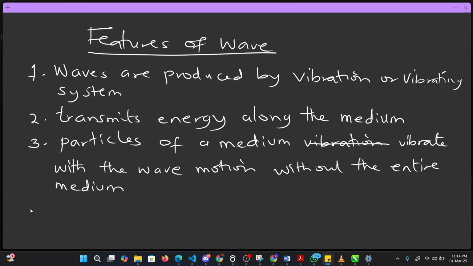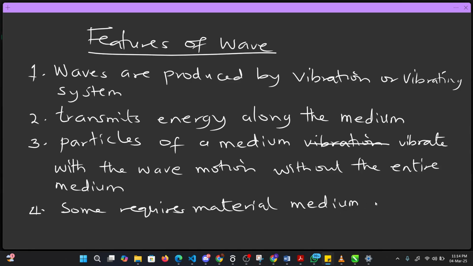Then the last feature that we have is that some waves require a material medium while some do not. So some require material medium for their propagation. For them to be carried out, they need material medium.